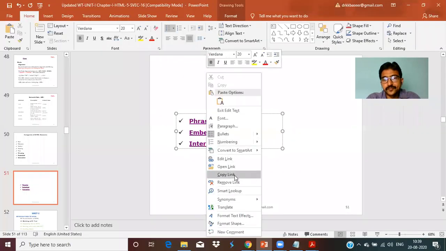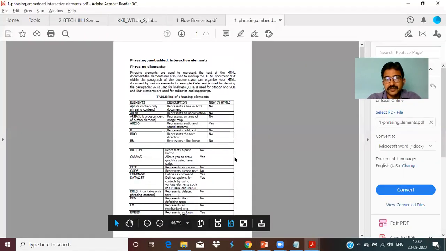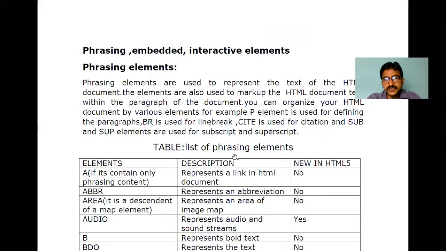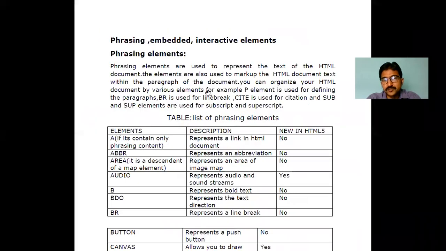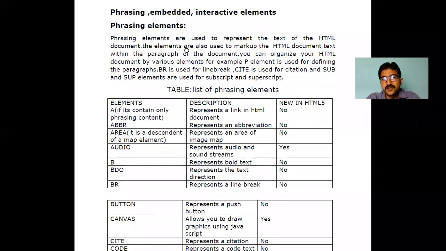I'll open that. In the same fashion I just discussed, here also phrasing consists of elements. For what purpose is phrasing going to be used? What is the main objective of phrasing? Again, for a better representation of text or an HTML document, for making some markups, we are going to use phrasing elements.